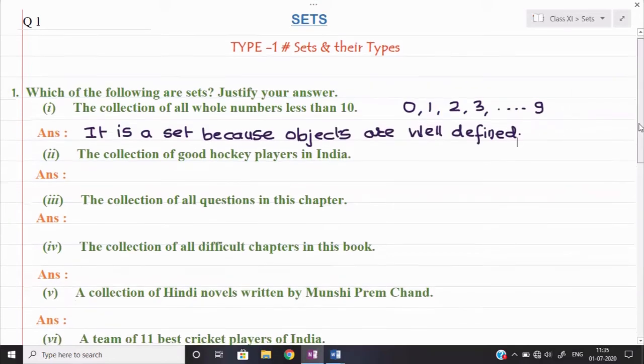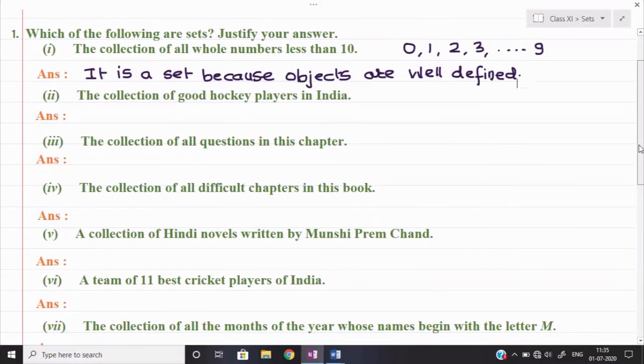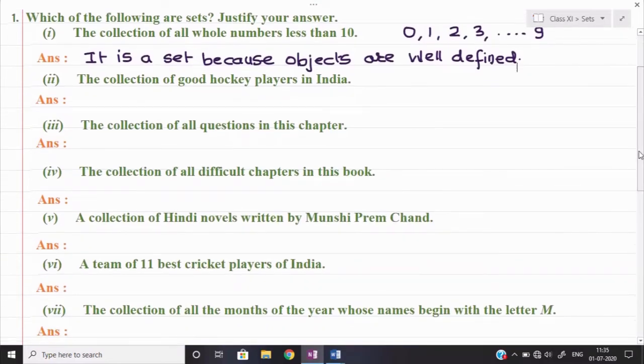Right, now let us see in the similar way the next part. The next part is given here: the collection of good hockey players in India. Good hockey players, can we tell who are good and who are bad? Everybody is good according to me. Nobody is bad. So here we can't define the list in a uniform manner.